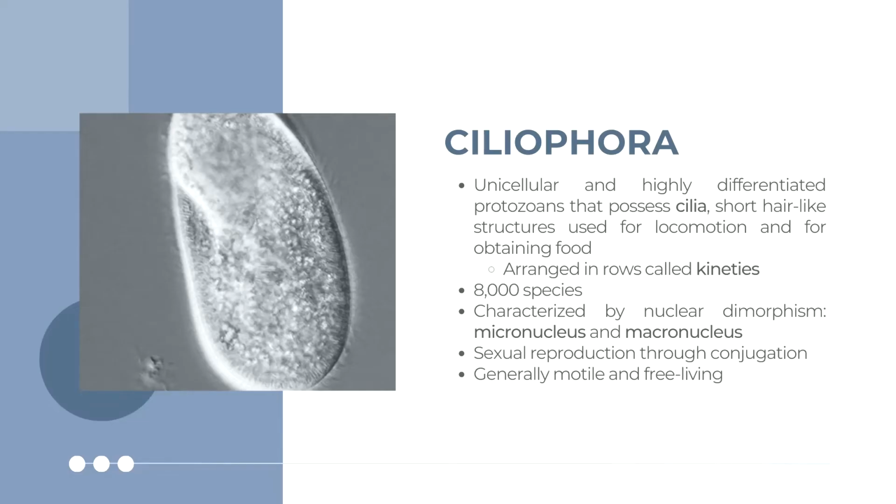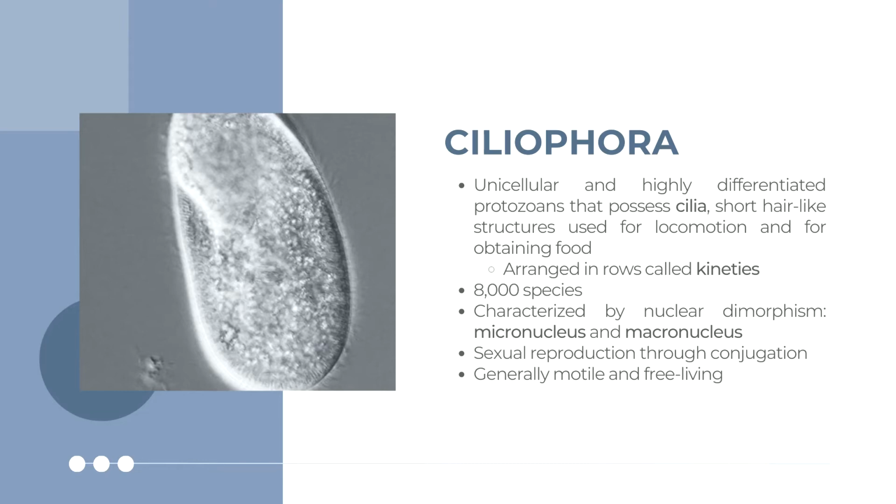Let us first have a brief background on phylum Ciliophora. Phylum Ciliophora or Ciliata constitutes a homogeneous group of highly differentiated unicellular organisms. They are primarily distinguished by the presence of cilia, which are short hair-like structures that they mainly use for locomotion and eating.